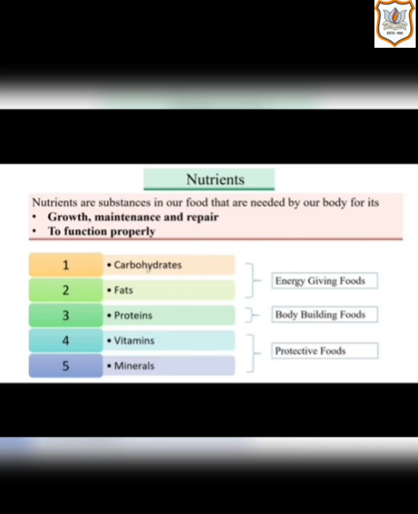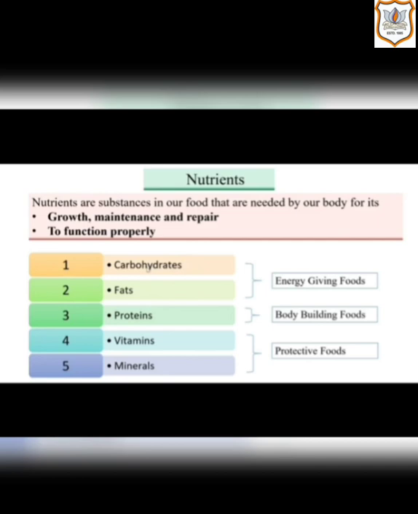Repair means that our body does not have any type of illness and we can work properly, and each and every part of our body should function properly. For all these purposes, the nutrients are mandatory.